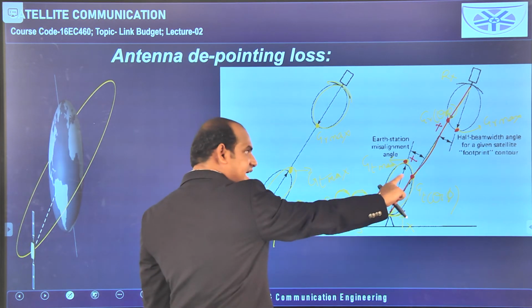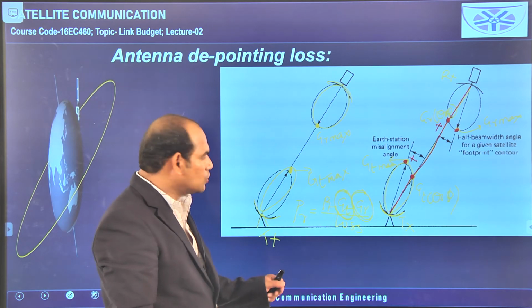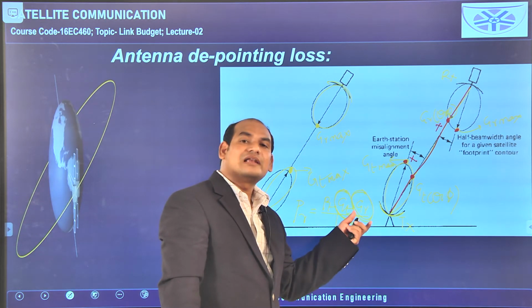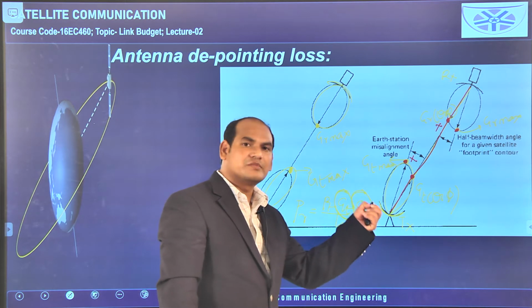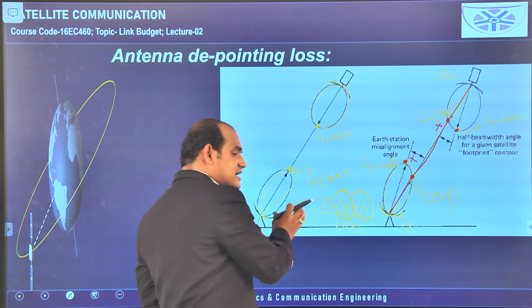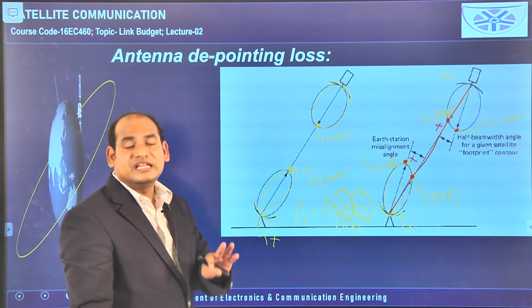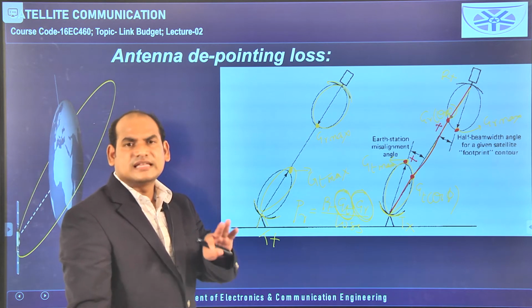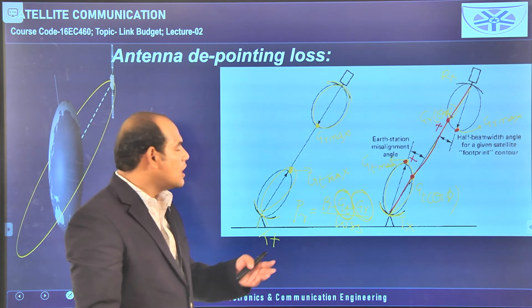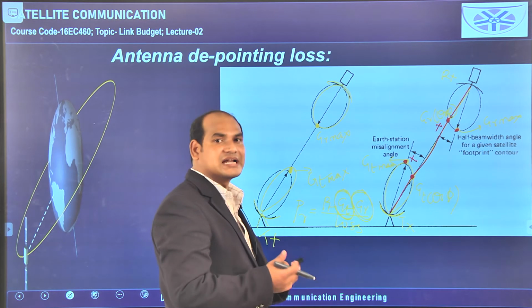So for this case the received power is equal to PT into GT of theta comma phi and GR of theta comma phi, and those two values are lesser than GT maximum and GR maximum. So lesser values we are substituting, so you will get lesser received power. In this way, because of the depointing nature of the antennas, the received power we got is lesser as compared to when we don't consider depointing.